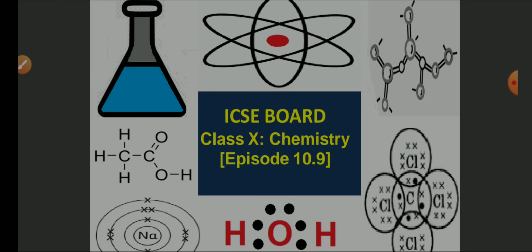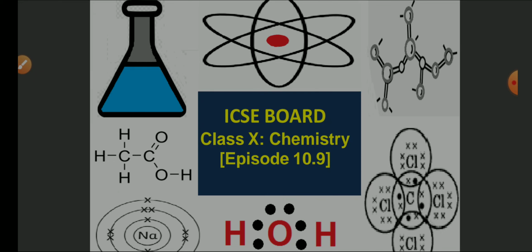Up till now we have seen the definition of organic chemistry and organic compounds. We have seen the property of carbon forming covalent bonds and forming a long chain. That property is known as catenation. We have seen the classification of hydrocarbons into aliphatic and aromatic.